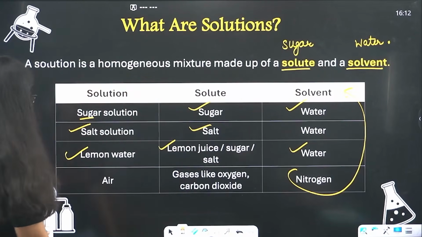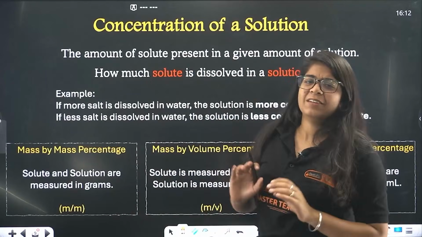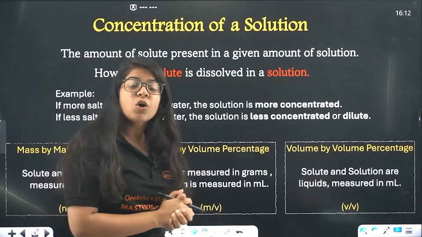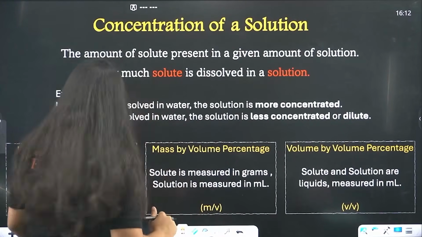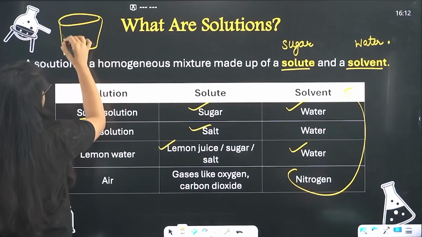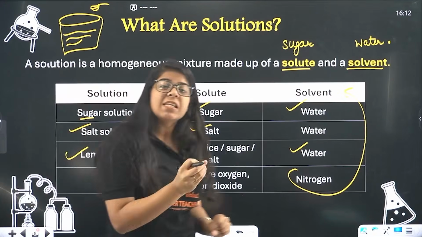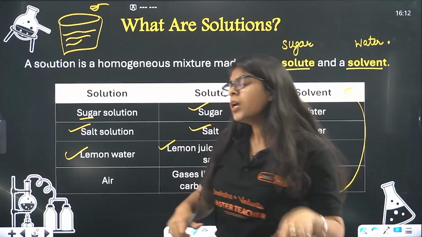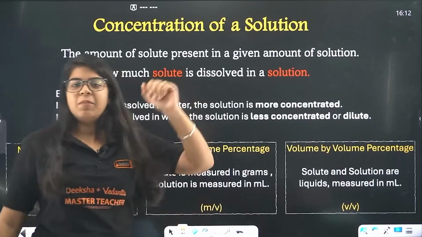Okay, great. Now we are going to talk about something very, very interesting. Concentration of a solution: the amount of solute present in the amount of solution. Now see, this is my glass, and this is water, and this is 1 tablespoon of sugar. Now you tell me, will 1 tablespoon of sugar in 100 ml of water be more sweet than 2 teaspoons of sugar in the same 100 ml of water?